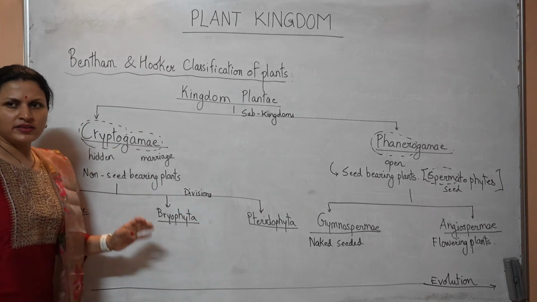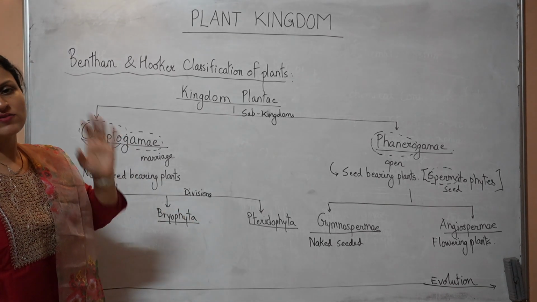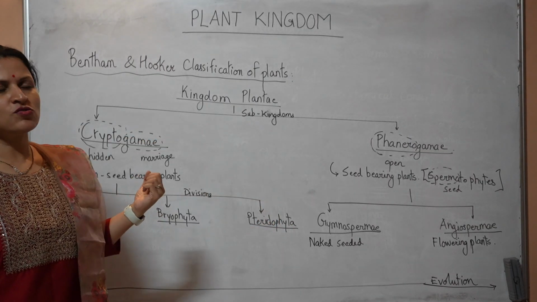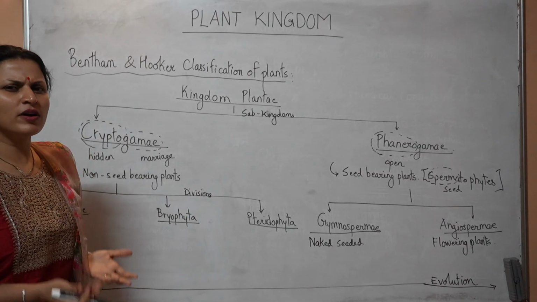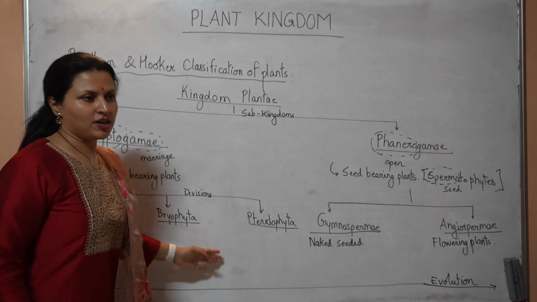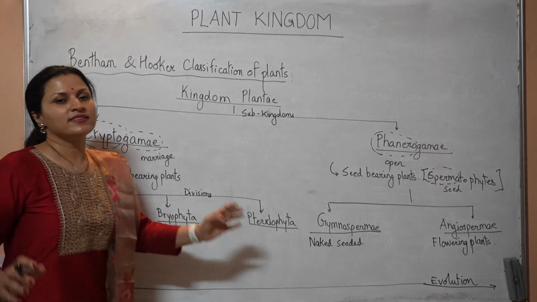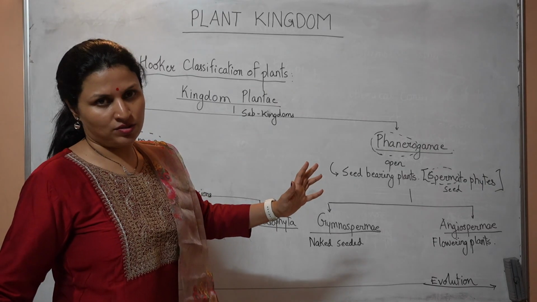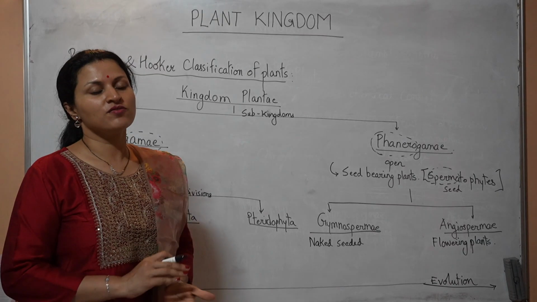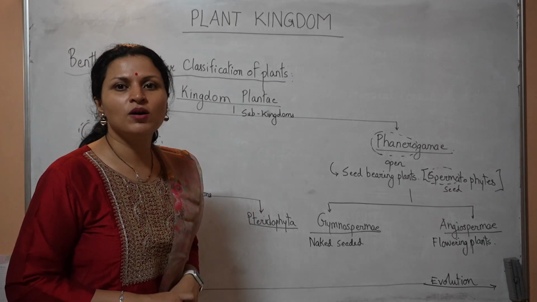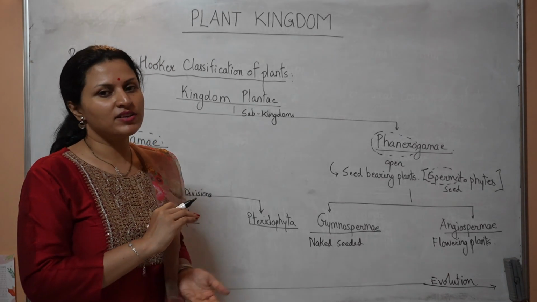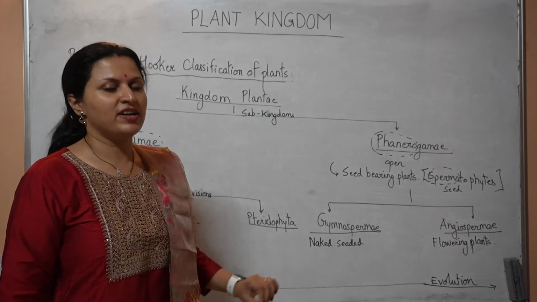When plants were in water, they could attain much height and there was no need of xylem and phloem for conduction. Water was very abundant and there was no requirement of phloem as well. But they did have phloem-like cells, just no conducting tissues were available at that point. And then they became bryophytes. When they became bryophytes, it's not like they could attain great heights outside water. They had to be very small sized because they had to be close to the surface of the ground to be able to absorb water from the soil. Because xylem and phloem were not advanced, the heights that they could attain were very small. They are very small plants, bryophytes, like mosses.